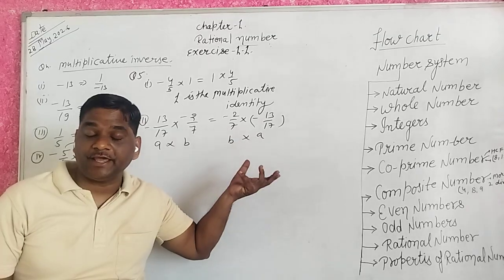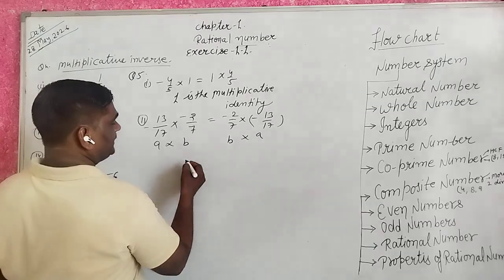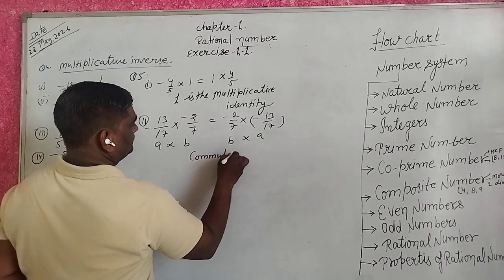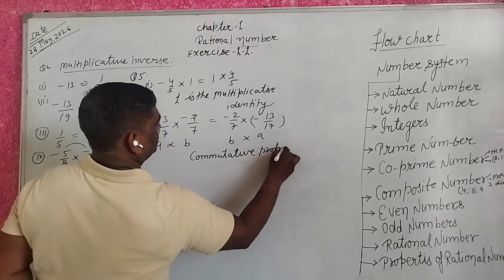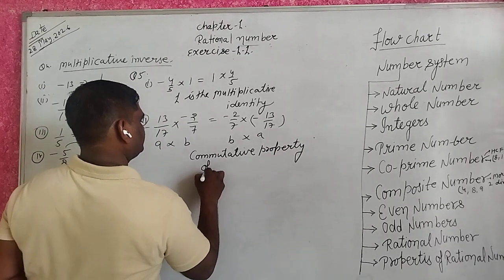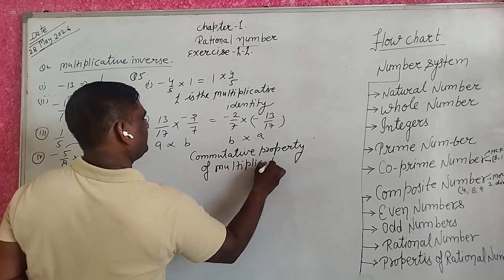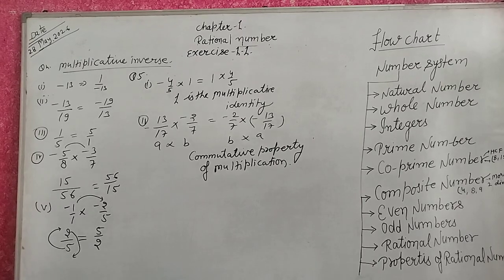Yes, I think you know. So you write here commutative property of multiplication.